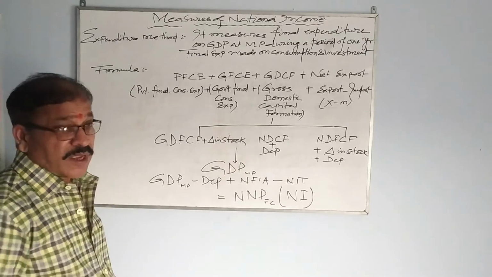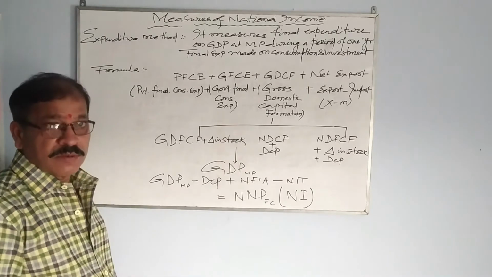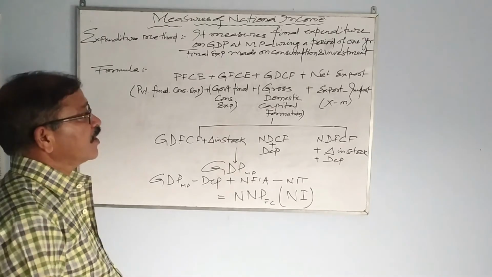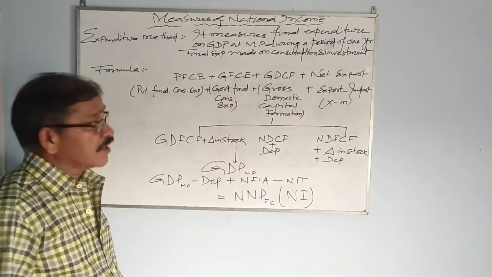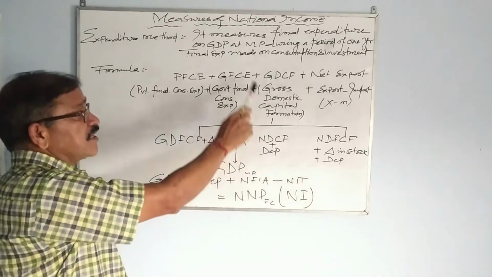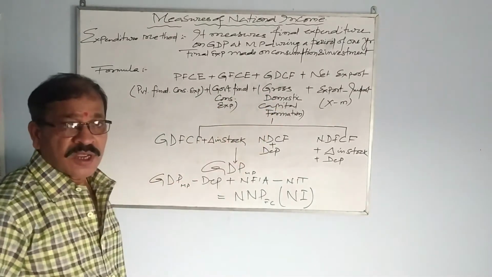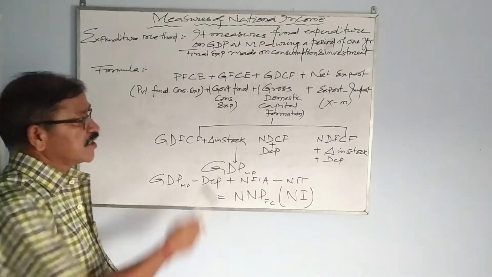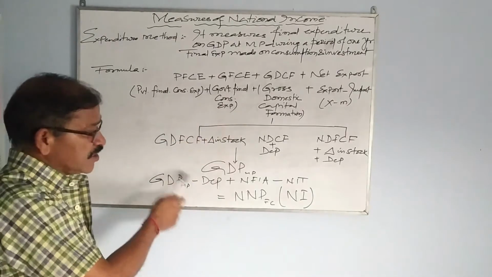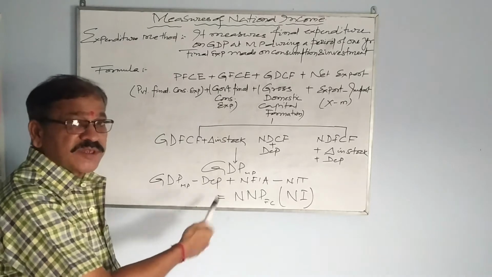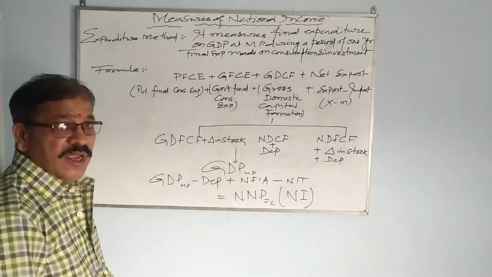Now, in a numerical problem, if these four things are given, PFCE, GFCE, GDCF and net export, it's very easy to calculate. Just add all, then you will get GDPMP. Then from GDPMP you can convert it into NNPFC.